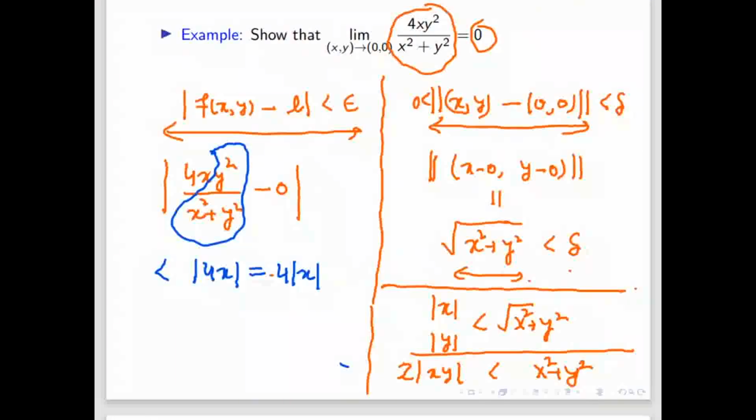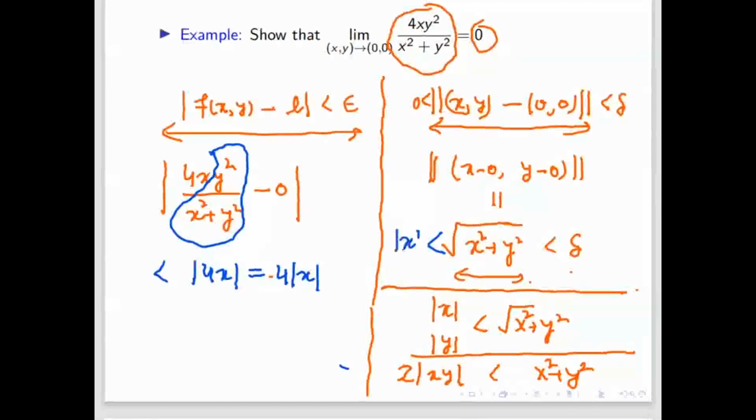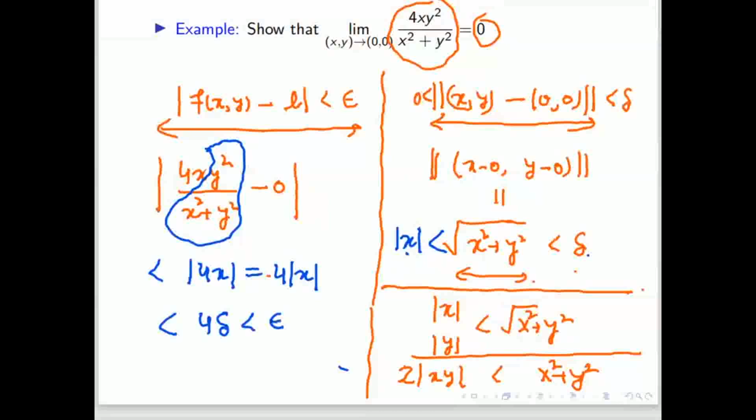Now we have to choose something like this is less than delta. From this result, this is less than or equal to, because mod x is there, so we can write here mod x. Mod x is always less than delta, even mod y is always less than delta. So this is less than 4 delta, which is less than epsilon. So what is the value of delta? Delta can be epsilon by 4. If you choose delta equal to epsilon by 4 or less than epsilon by 4, then this inequality will be less than epsilon whenever the norm of x minus y is less than delta.